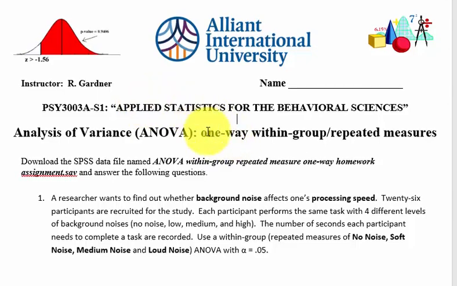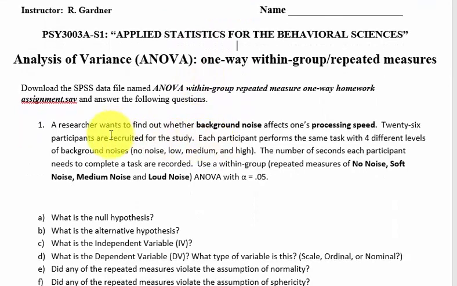But let's go ahead and read the question. So background noises affect somebody's processing speed. So processing speed is a DV. Let's keep reading. So they got 26 people, and each person performed the same tasks with 4 different levels of background noise. In other words, they did a task at no noise, they did the same task at low, same task at medium, same task at high, and all of those times were recorded.